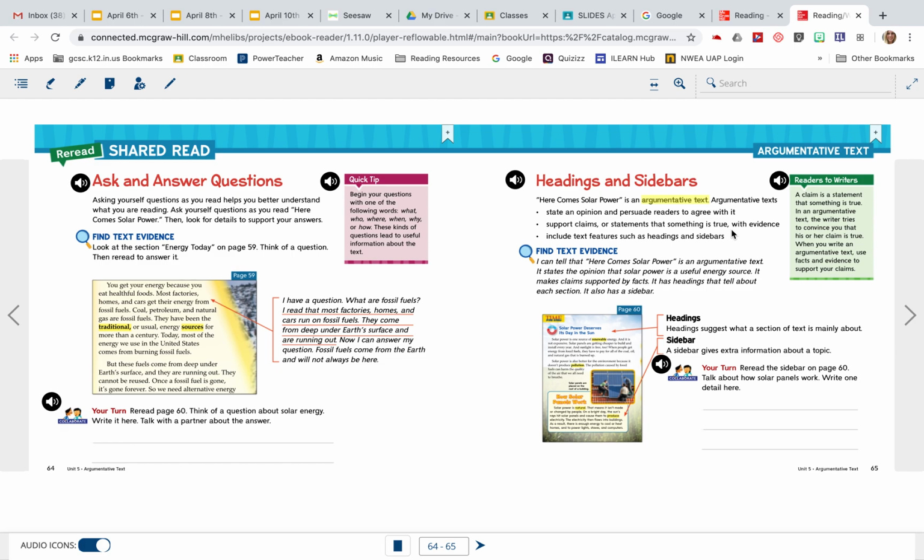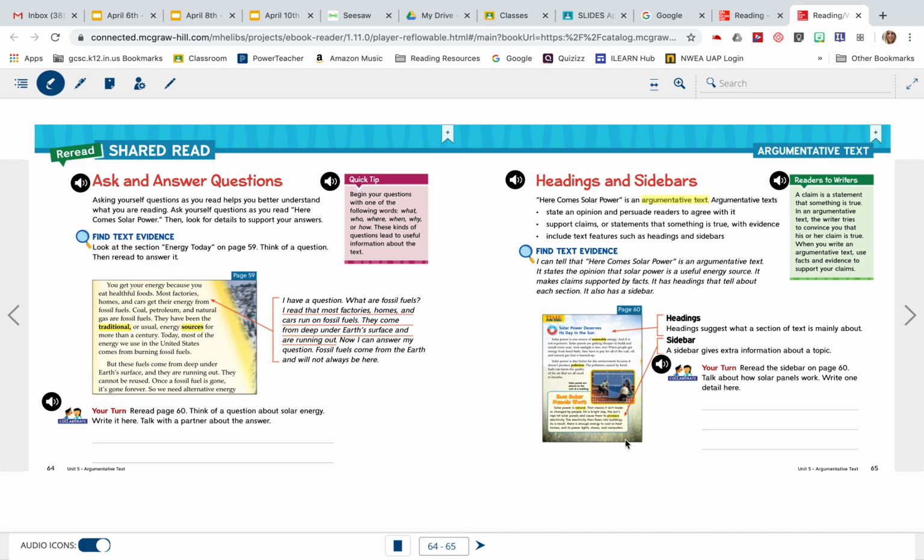So if you have an argument with someone, you believe something and you want them to believe it too, right? You want them to believe that you should have dessert, or you want them to believe that you should be allowed to play with that toy or ride your bike. So you're arguing a point. So the same thing happens in argumentative text. They're arguing a point. We've talked about headings quite a bit. We've talked about how that can be kind of like a main idea statement. And I see that right here again. I see what the text is mainly about. I can't highlight it right now, that's okay. It's what it's mainly about. And then the sidebar gives us extra information, okay?